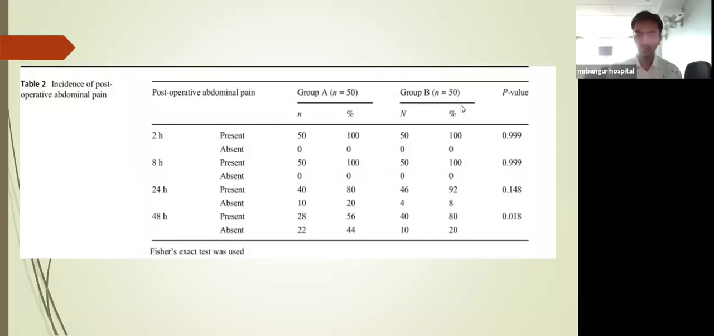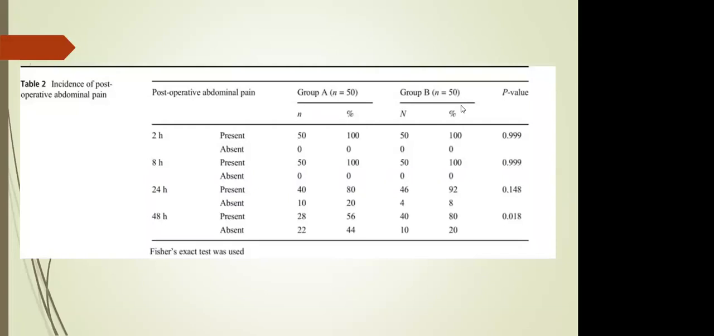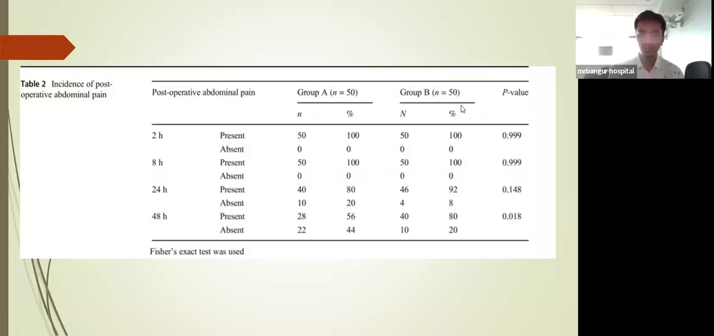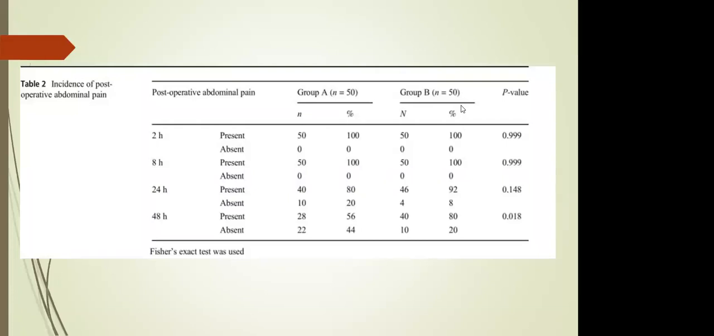Okay, so they had early post-operative pain, shoulder tip pain, and post-operative abdominal pain. Any other results that they have tried to analyze? They had analyzed severity of post-operative shoulder tip pain and severity of post-operative abdominal pain only. Okay, so these are the only two objectives that they have addressed.